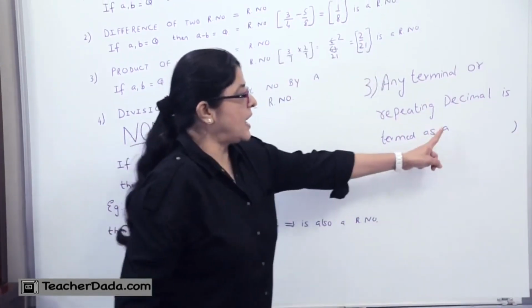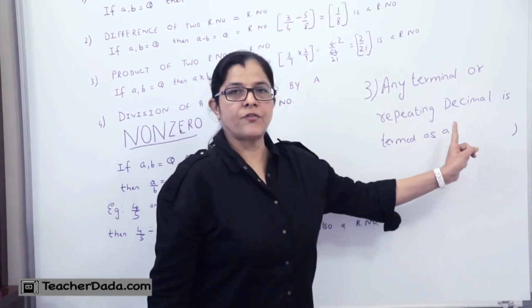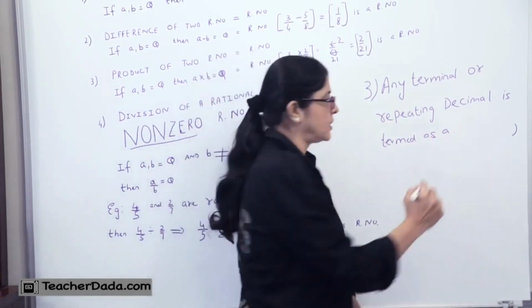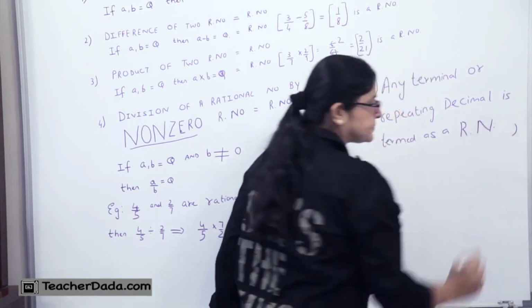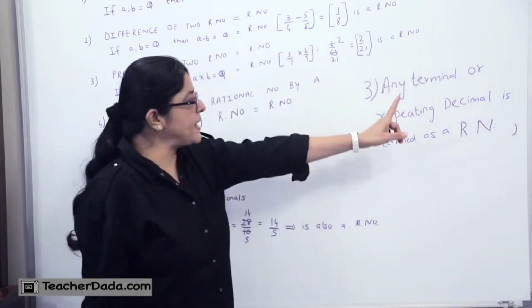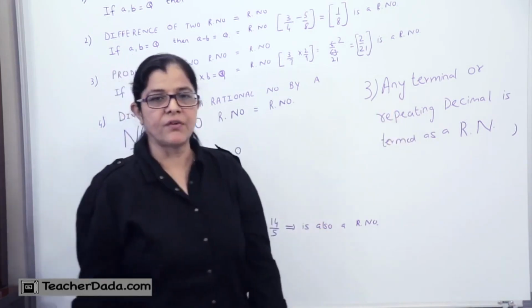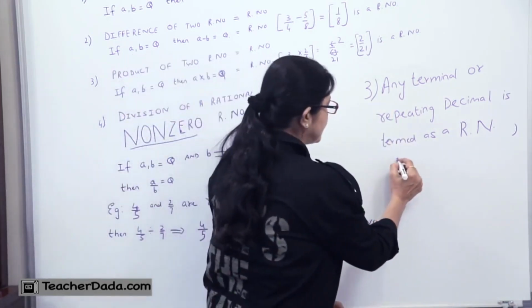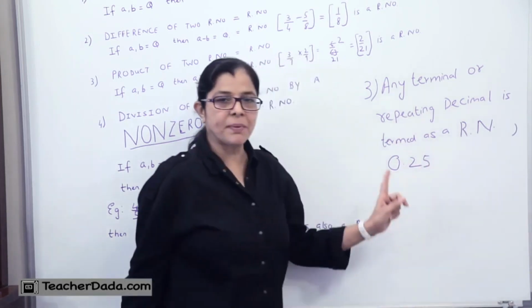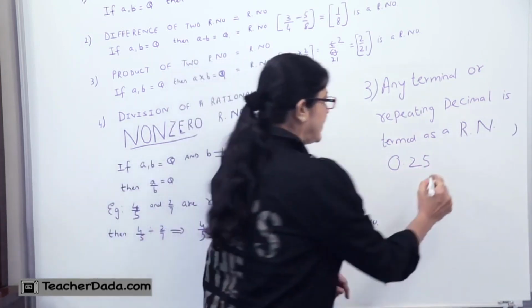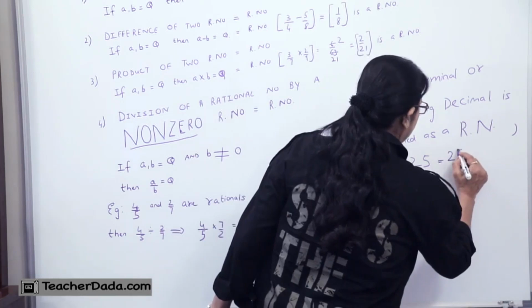I will be writing R dot n, the full form of which is rational number. Let me explain it to you with the help of an example. If I write 0.25, I can express this 0.25 in the form 25 upon 100.